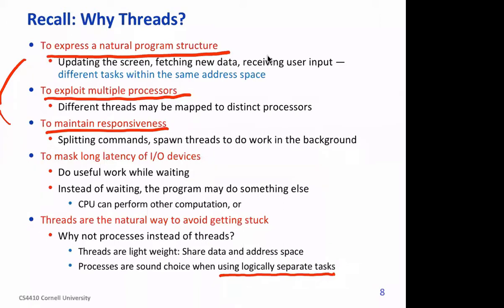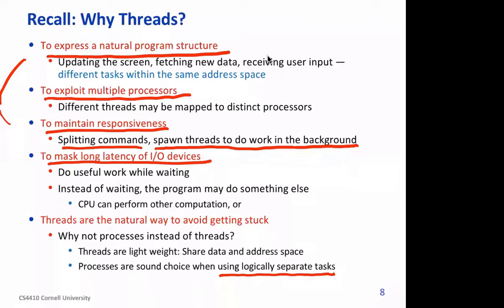It can split commands and spawn threads to do work in the background. The main thread can hand over work to background threads that do IO, to mask the long latency of IO devices.